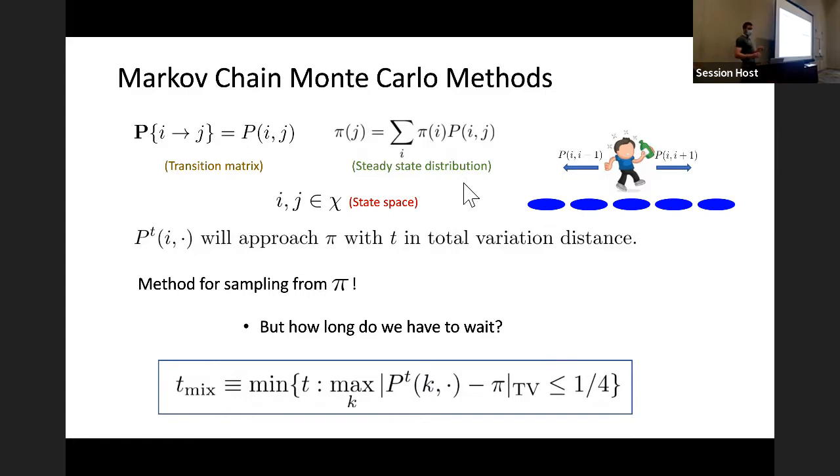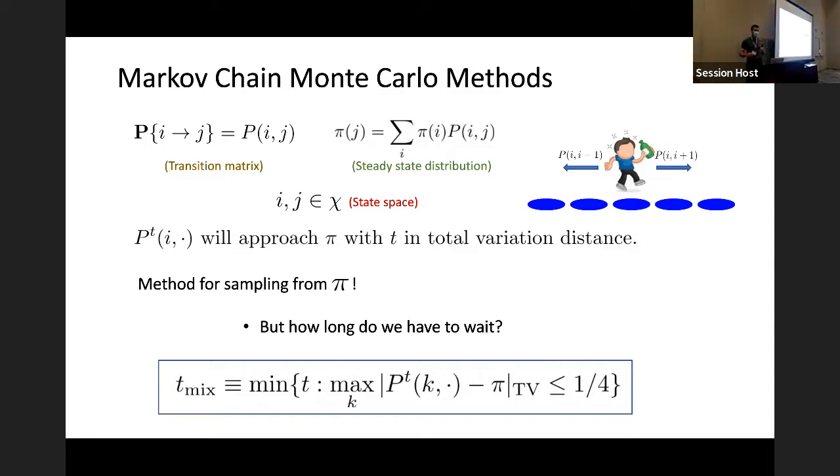And the thing is, the walk is going to approach the limiting distribution with a number of steps. And so the idea is this gives us a method for sampling from pi, because if you wait long enough, you know that the distribution of the output of the walk is going to be close to the limiting distribution. But this leaves open the question of how long we have to wait.